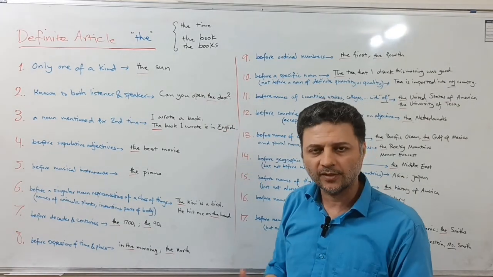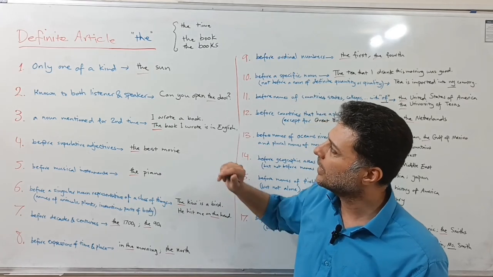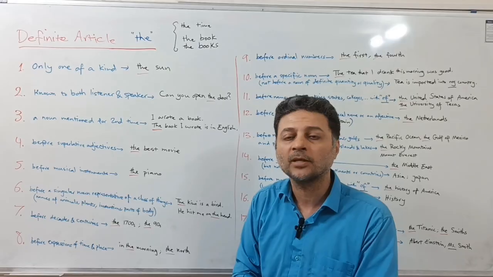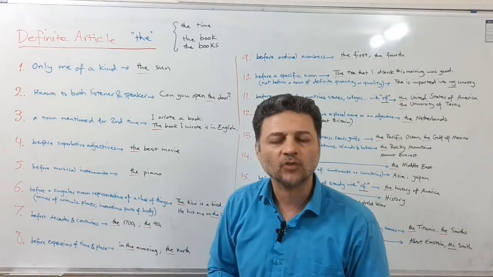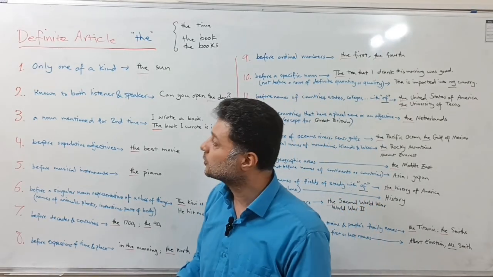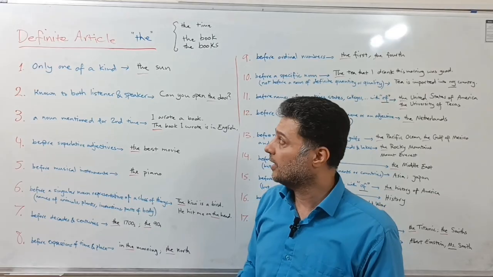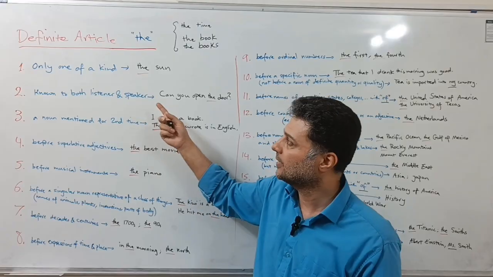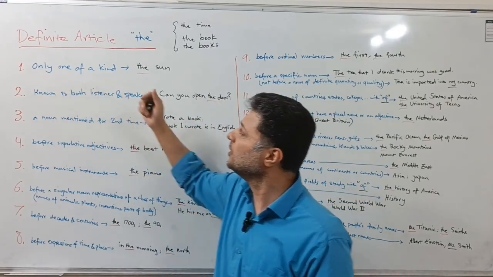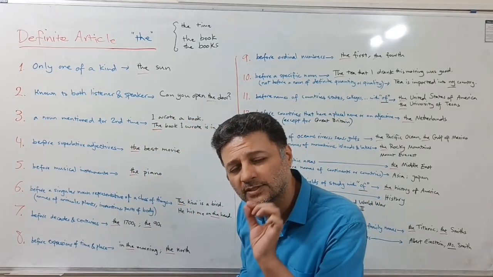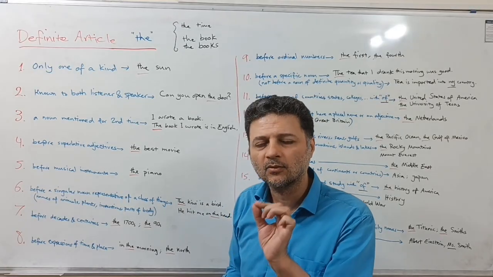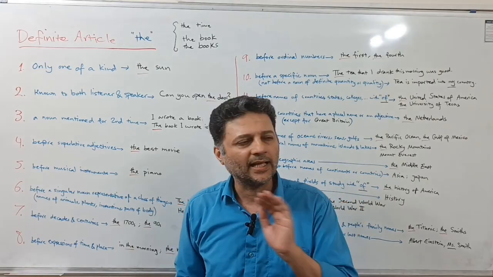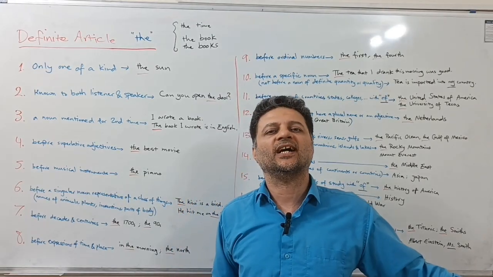Now, knowing this, let's talk about the most natural and the most common rules you can keep in mind every time you face a structure like this or a scenario, so that you would be able to know if you can use the before that noun or word or not. Let's start with the first one. Only one of a kind. If you are talking about those nouns that exist in the world, and this is the only thing of its own kind, like the sun.